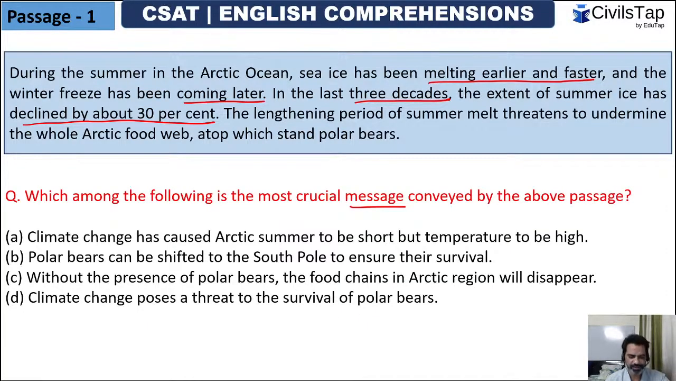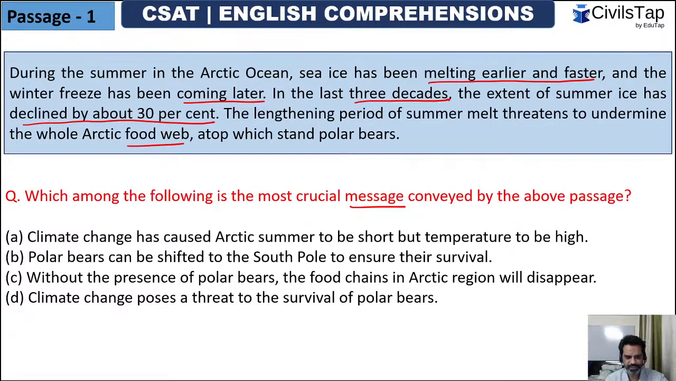The lengthening period of summer melt threatens to undermine the whole Arctic food web, atop which stand polar bears. All right. So they want to convey the changing climate has hazardous effects on the ice cover of the world. The summer has been quite long, the ice has been melting earlier and faster, the winter has been coming later, and the sea cover has declined by 30%. This lengthening period of summer melt threatens to undermine the whole Arctic food web, atop which stand the polar bears.